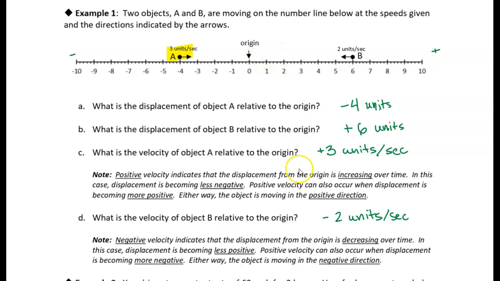Now it could be moving in the negative direction over here, but now its distance from the origin is increasing, but it's becoming more negative. The displacement is becoming more negative. All right, well, that's all I have for this example, and I will meet you in the next example.